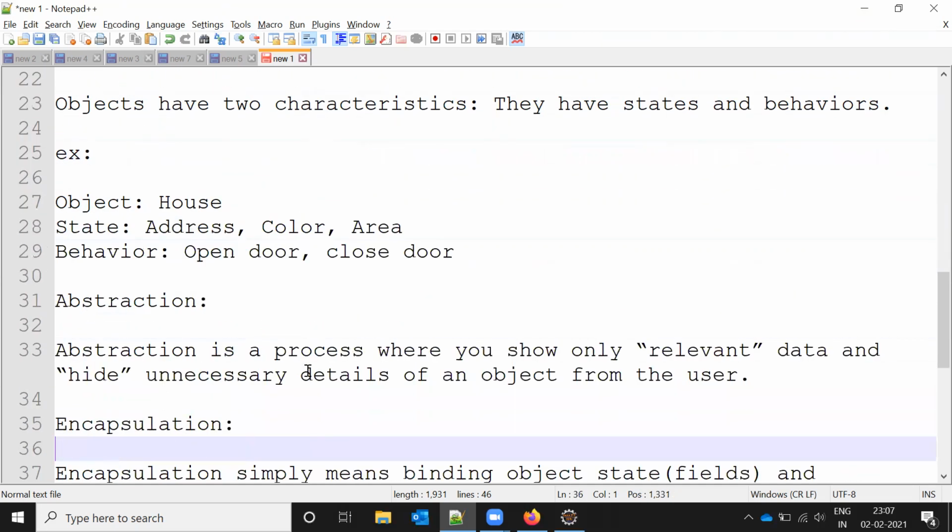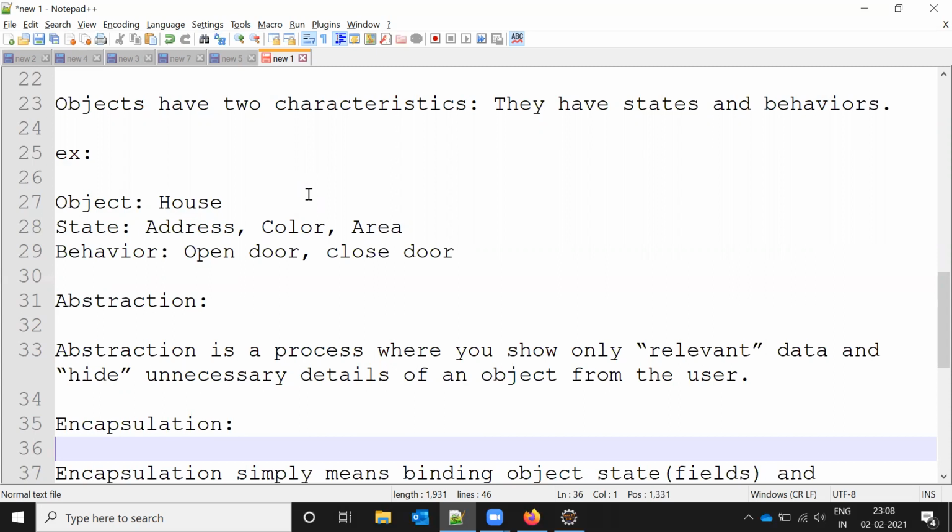An object is basically a bundle of state and behavior. For example, an object is nothing but a house, the entire house. State is the address, color, and area, and behavior is opening the door and closing the door. Whenever you create a class as a house, inside it you create variables address, color, and area, and behavior means methods, which you need to access the data.